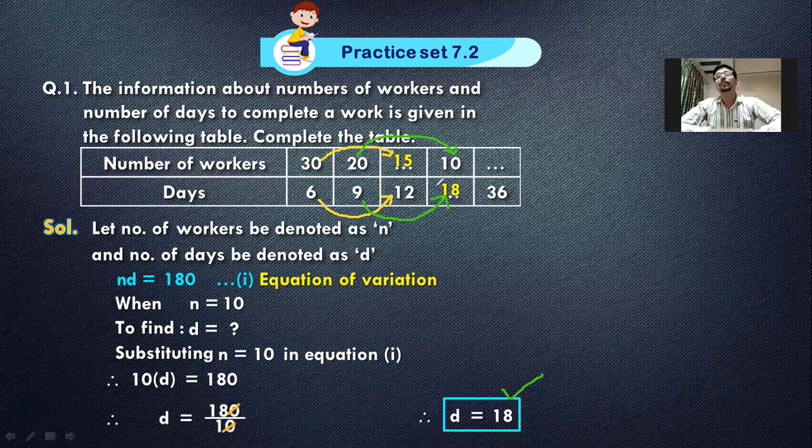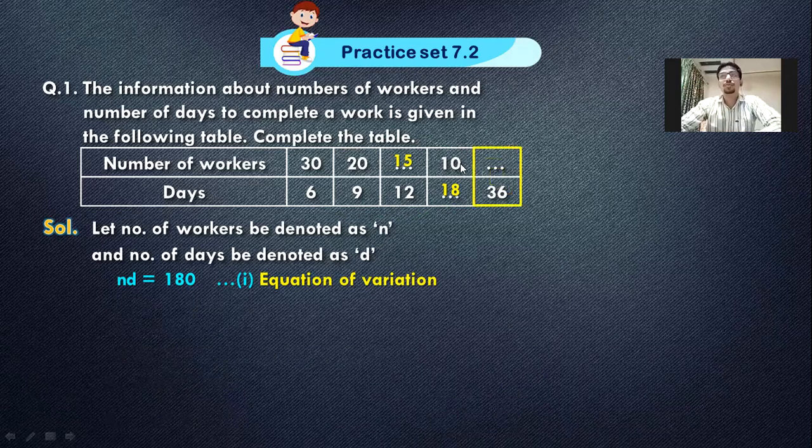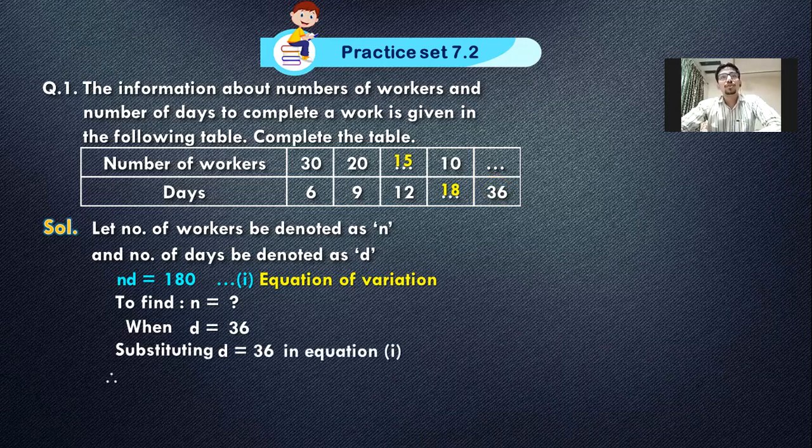Now here I want you to think that from 30 to 15, the workers have gone to half, 50%. It became half, 15. So for 6, see how much it has become? Yes, it has gone to 12. That means it has doubled. Similarly, in this example also, where 20 workers were working, and it has gone to 10, again 50%, the number of days should also double. So we have got the value as 18, which is exactly double of 9. So if half the workers work, they will take double the time. That's the logic here. Okay.